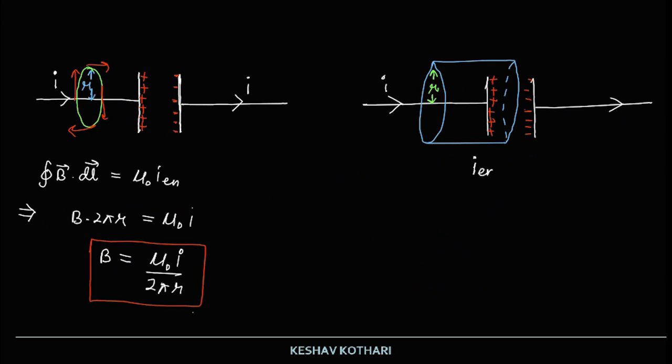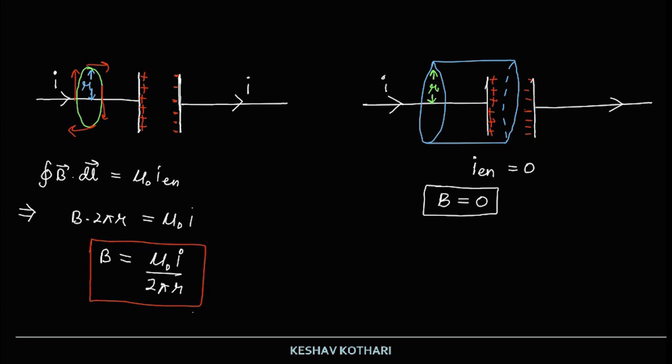It is not passing through the area bounded by the closed curve, and hence if I calculate the magnetic field strength at a distance r, the value of the RHS is becoming 0, so B turns out to be 0. Now this is where the problem lies.